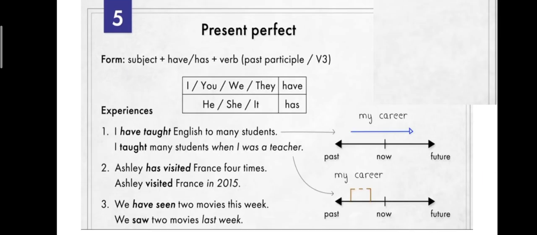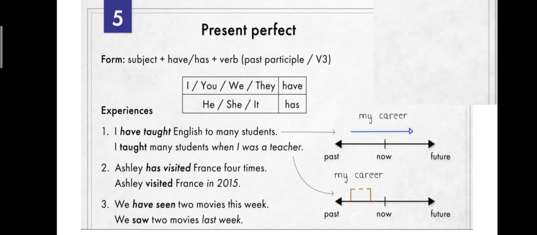Yes, these are the forms that we are doing. Let me explain in detail again. Experiences. These are the experiences that you do every time. I have taught English to many students. What is the second form? I taught many students when I was a teacher.